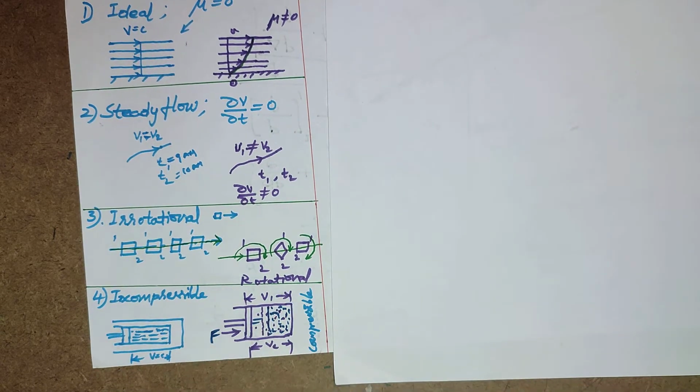Then the fourth one, the fluid must be incompressible. Fluid incompressible means all the particles are already together. There is no chance of pressing or compression.